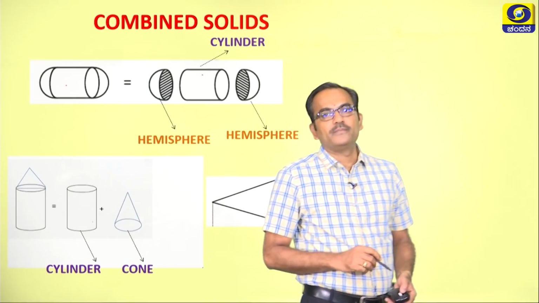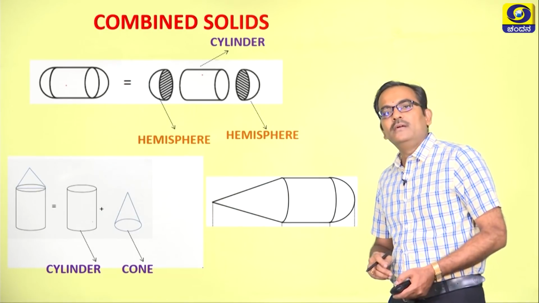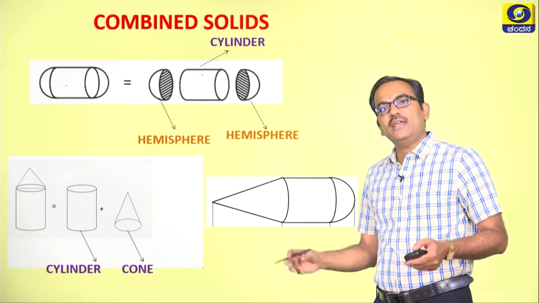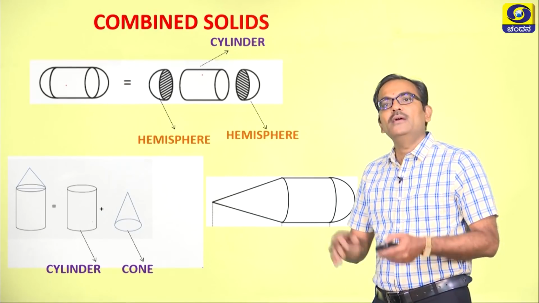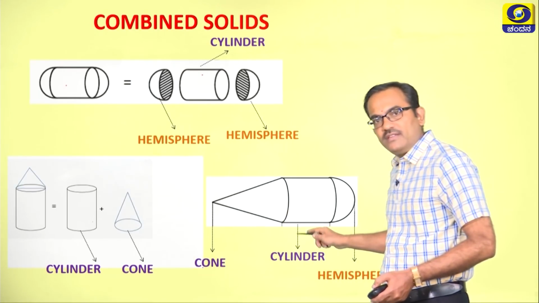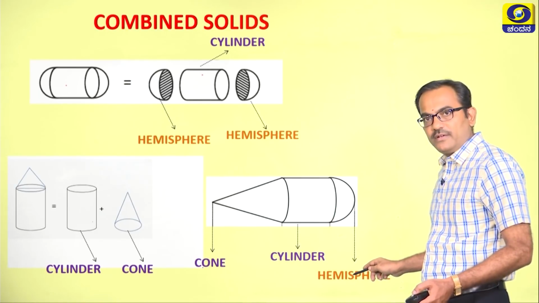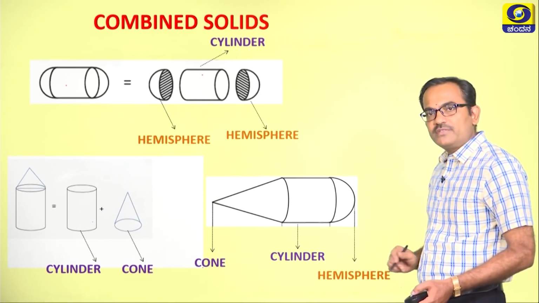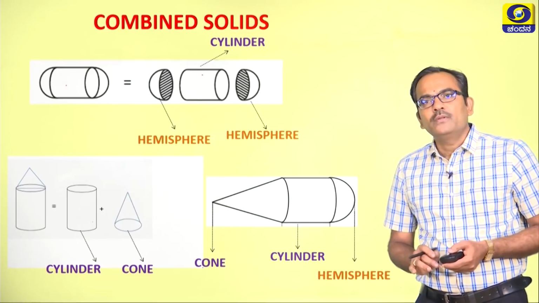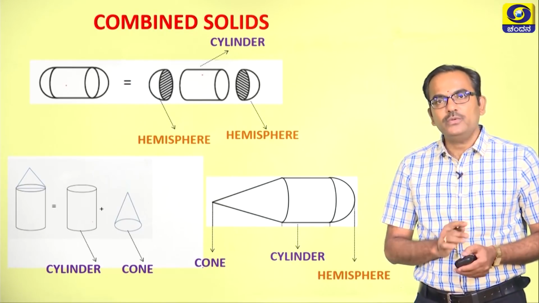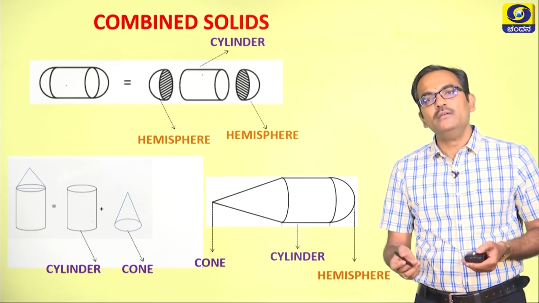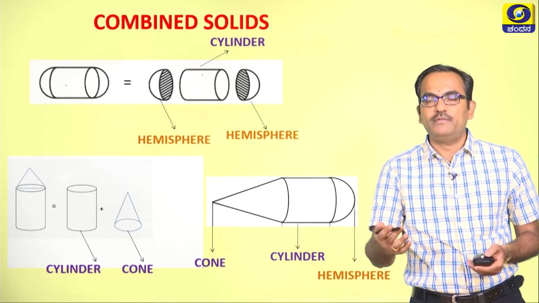Look at another example. Again, in these examples, there are three constituent solids which are put together or integrated together to obtain a big solid, and there is a cone here, there is a cylinder here, and there is a hemisphere here. Okay. Now, the question is, when you are given a combined solid like this, the first thing that you need to do is to separate the solid and write down the attributes. Only then you will be able to find the solution for the given problem.